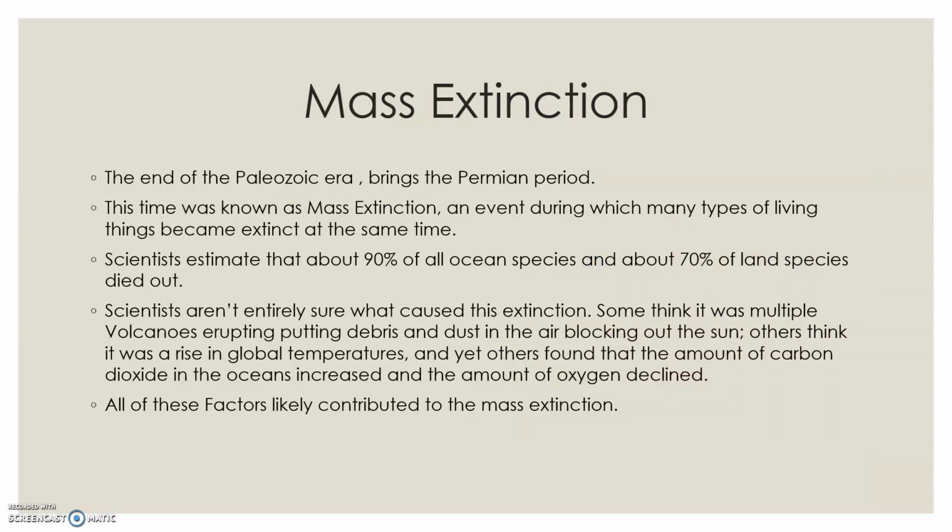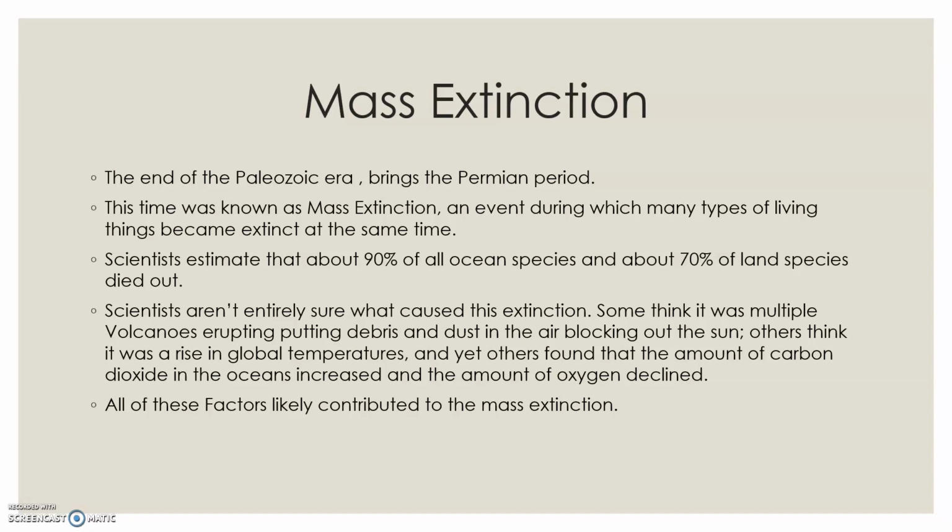Then we talk about mass extinction. The end of the Paleozoic era brings the Permian period. This time was known as mass extinction, an event during which many types of living things became extinct at the same time. Scientists estimate that about 90% of all ocean species and about 70% of land species died out.